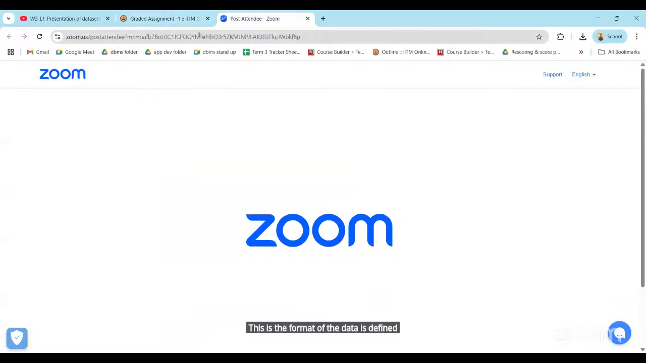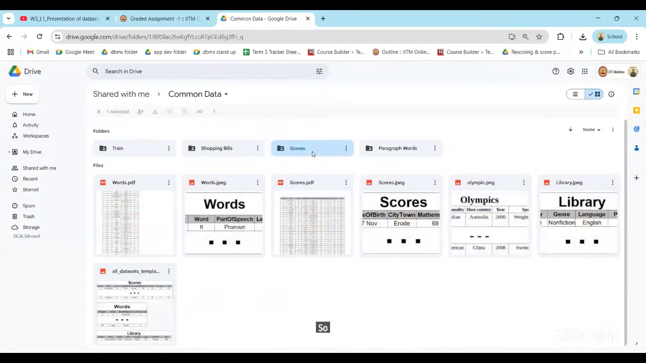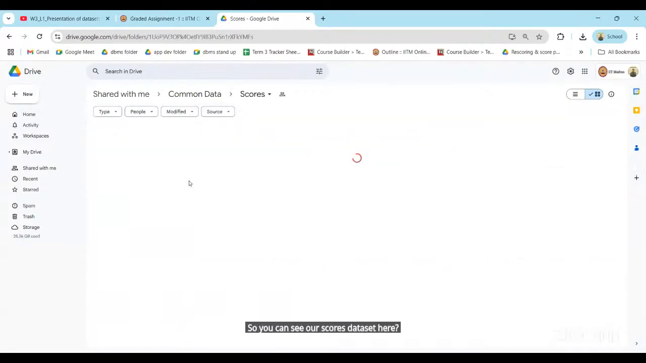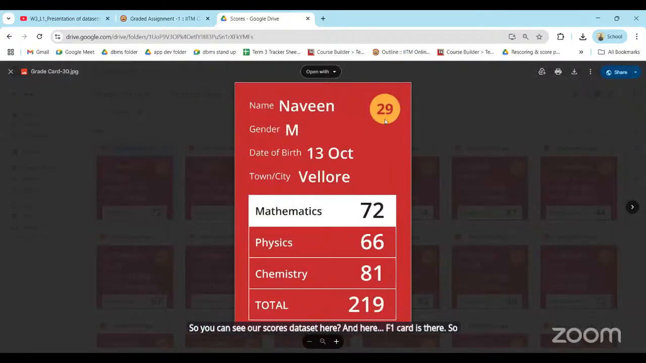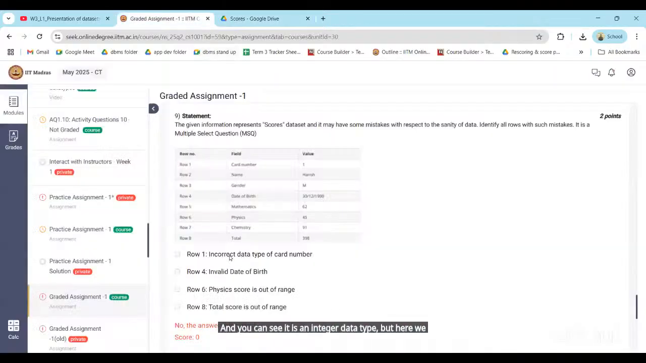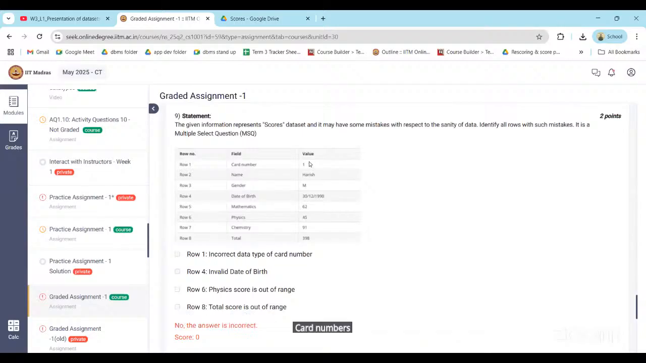Is it defined from the scores card? You can see it defined here. Let me check the data first. Okay, so you can see a scores data set here, and here one card is there. You can see 29 is the card number, and it is an integer data type. Card number has the correct value as well as the correct data type.